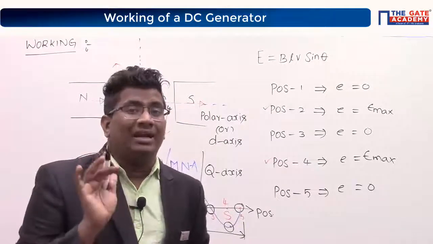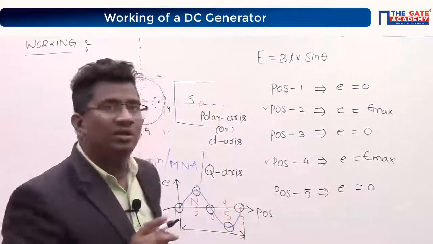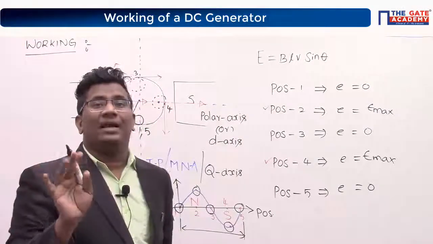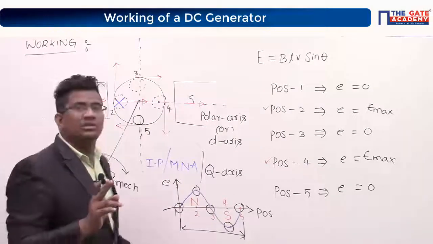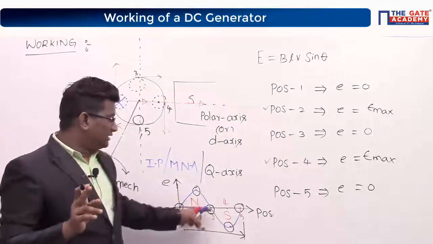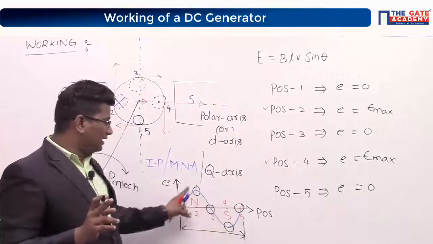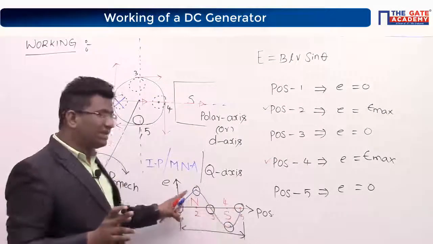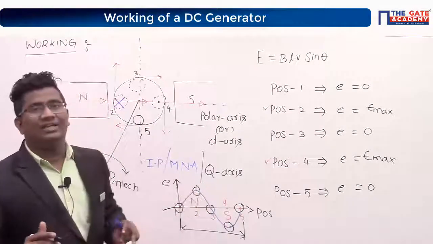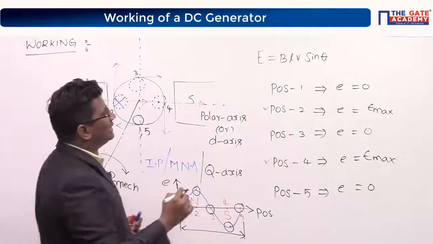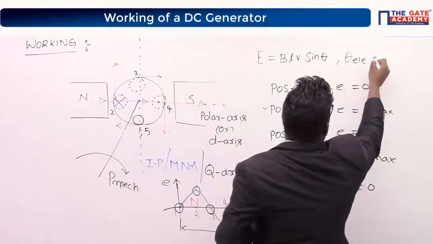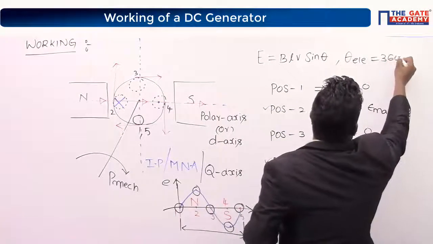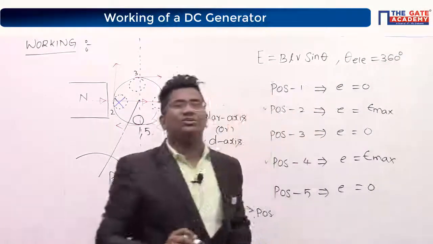Come on, batao. 360 degrees are electrical or mechanical? This is electrical. See, this is the electrical supply only, na? This is the electrical degree. Theta electrical is equal to 360 degrees.